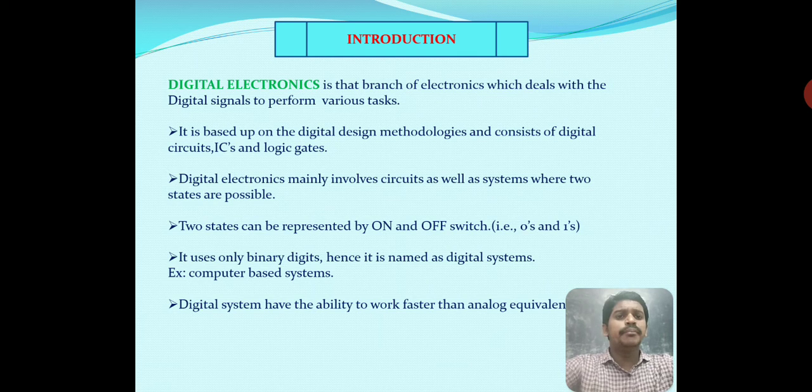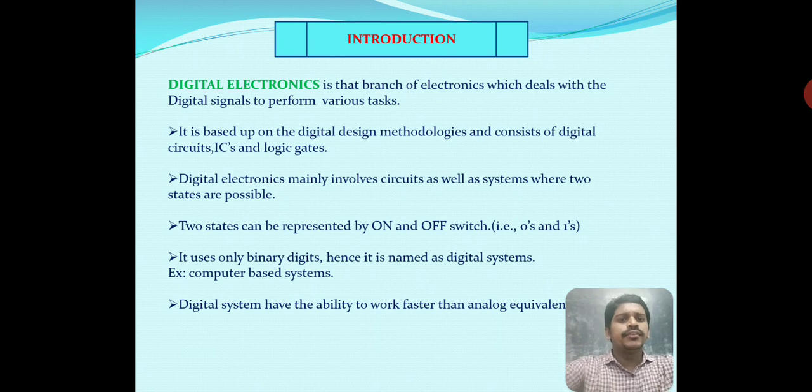It uses only binary digits, hence it is named digital systems, like your computer.